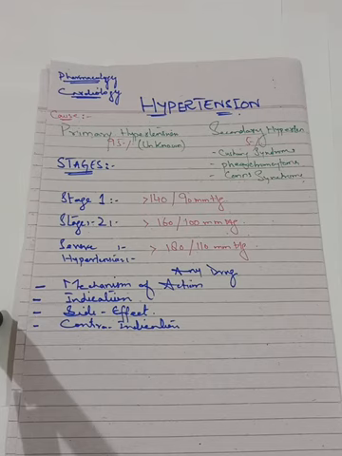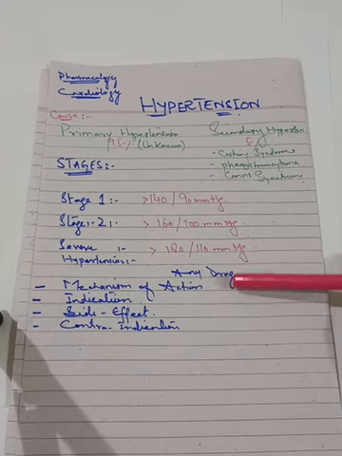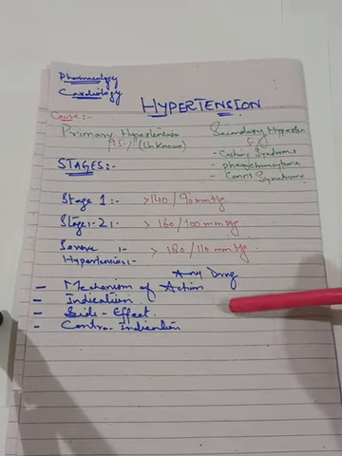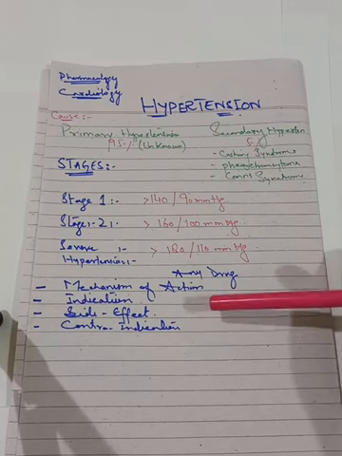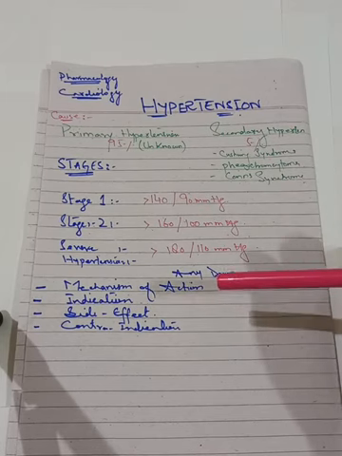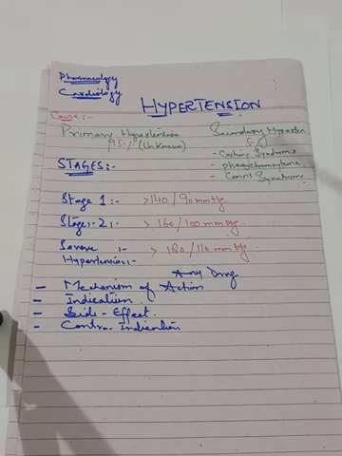But in terms of pharmacology, you have to know about the drugs. For any drug you discuss in your examination, you have to know the four main features of the drug. First is the mechanism of action. Second is the indication, what are the uses, and the most common side effect, because in your exam pattern in NUMS you have to focus on the main side effect, not the nausea, vomiting and diarrhea. They ask the most common side effect of any drug. And the fourth one is the contraindication.